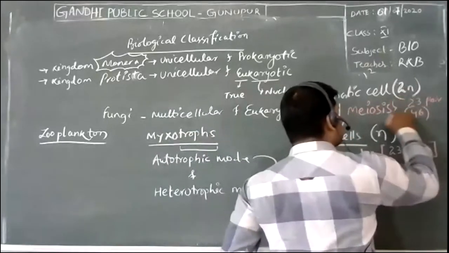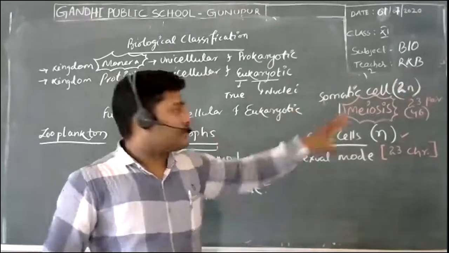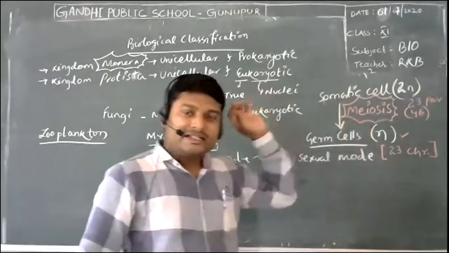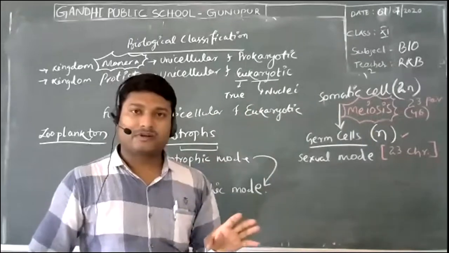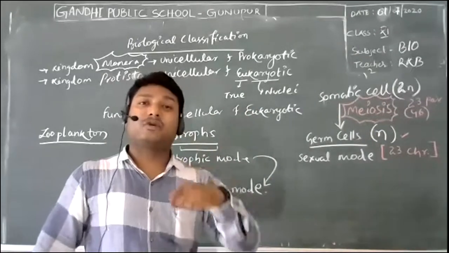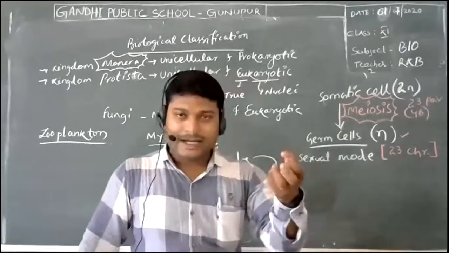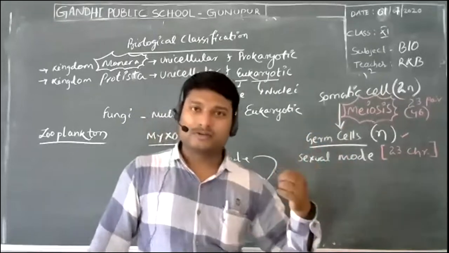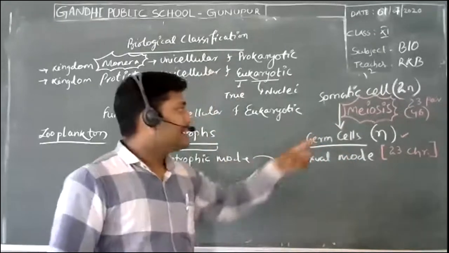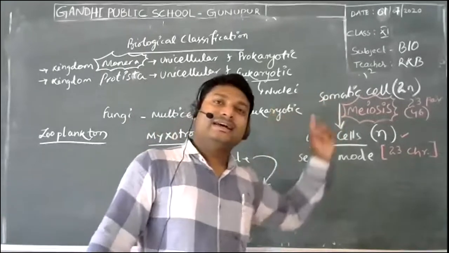And meiosis in the evolutionary process, the introduction of this, or when we saw it for the first time, is a very important factor, because in the higher organisms we are not going to follow the asexual mode. It is only the sexual mode that is actually involved, because sexual mode is supposed to be better. It is going to give us more variation. It is going to be more stable. It will allow for the evolution to go on. And that's why nature is going to prefer sexual mode in the higher organisms rather than asexual mode.